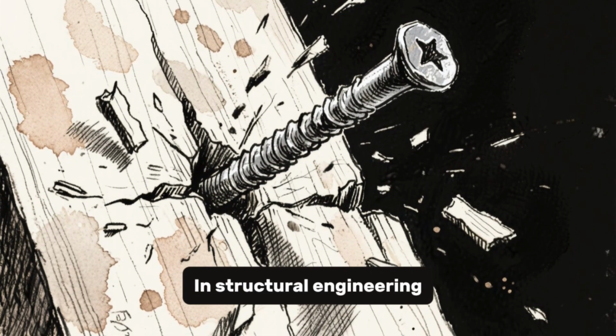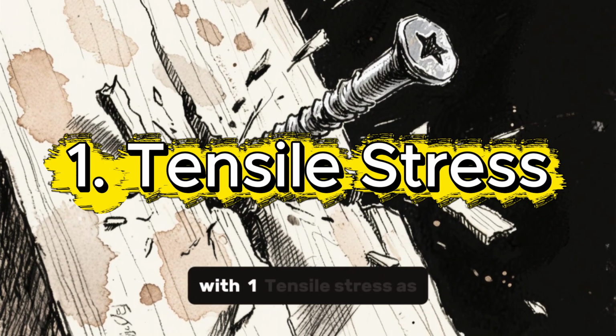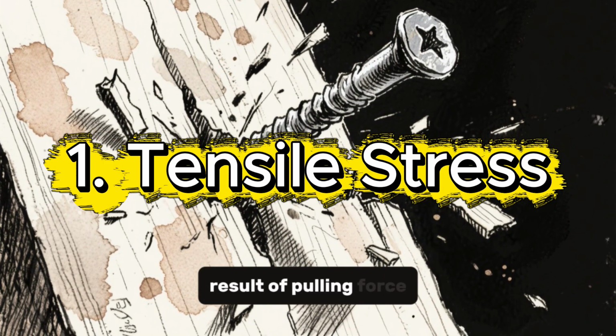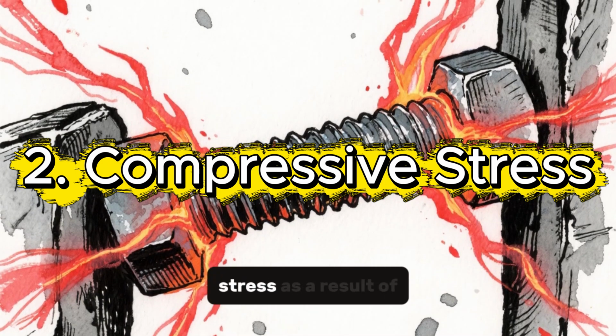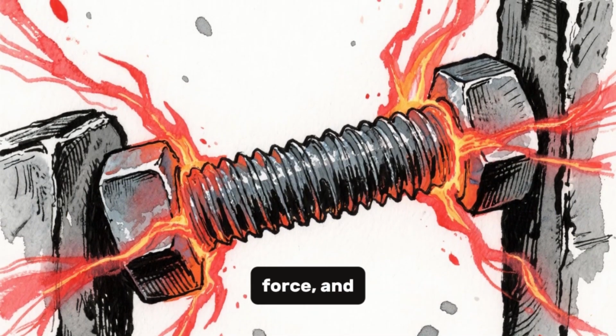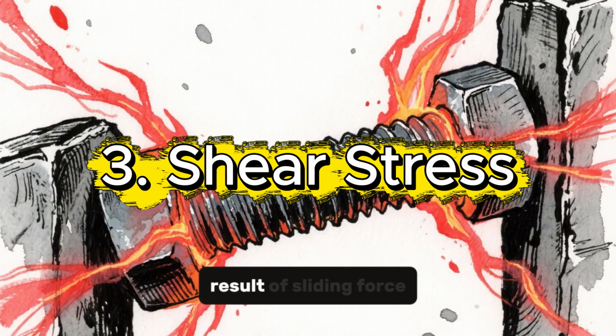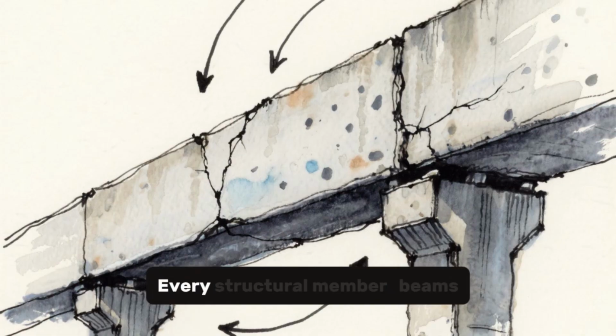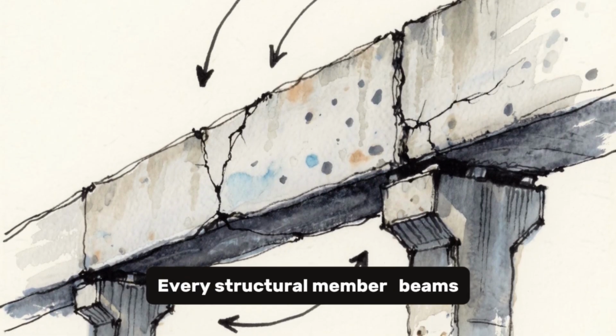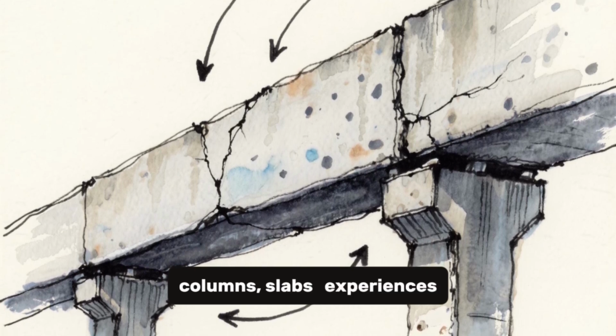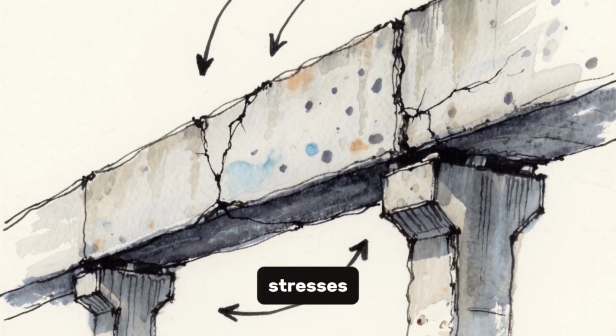In structural engineering, we mainly deal with: 1. Tensile stress, as a result of pulling force; 2. Compressive stress, as a result of pushing force; and 3. Shear stress, as a result of sliding force. Every structural member, beams, columns, slabs, experiences one or more of these stresses.